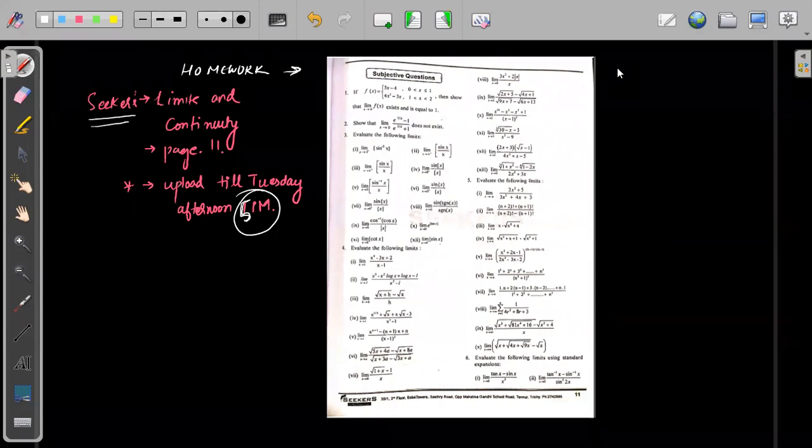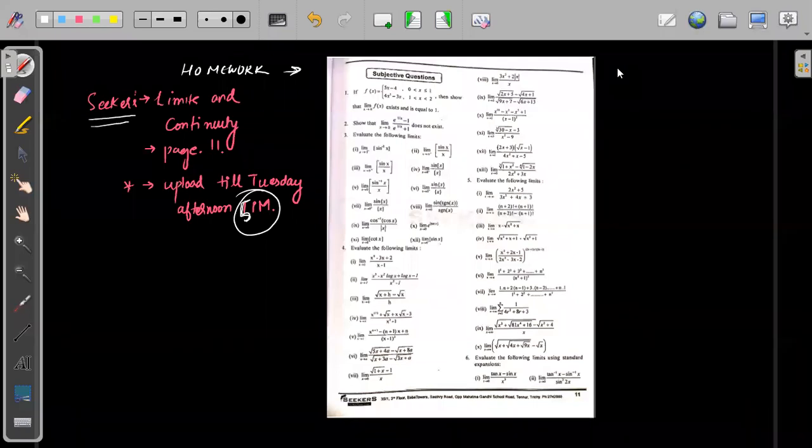Yes, I think it is in the 11th Seeker books, so you will get it in the 11th Seeker books. But I didn't teach it in 11th, so that is why I'm teaching it in 12th, because all the things should be covered. It is in the 11th class Seeker's book, Harini.